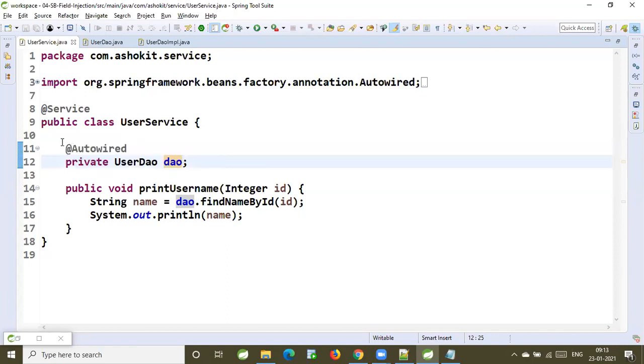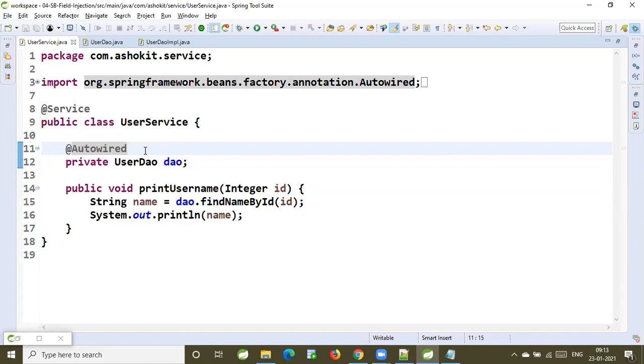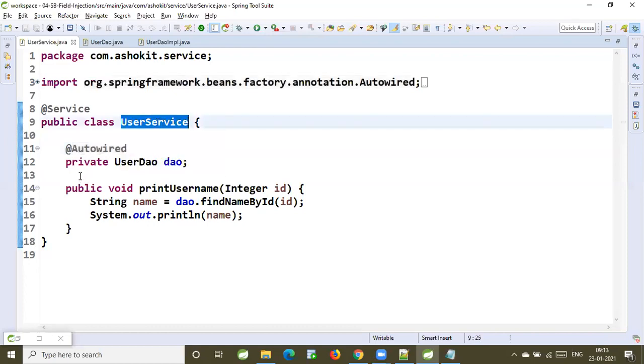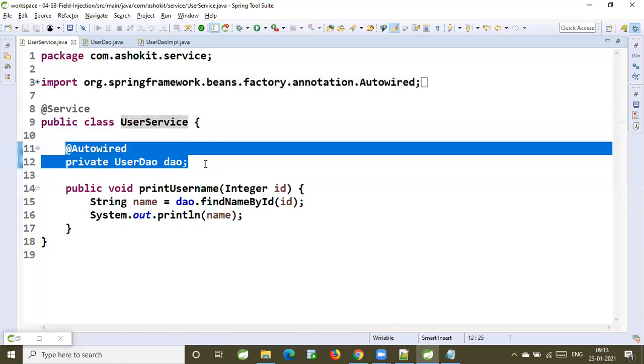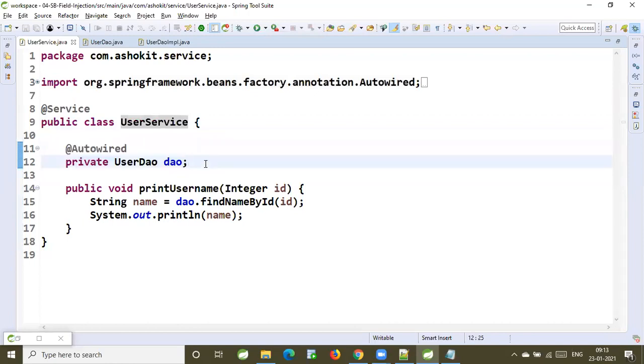But what I have specified here, user DAO, I specified with the AutoWire. Now what will happen is, whenever the IOC container is creating the object for the user service, it will identify that user DAO is a dependent for the user service. That means IOC has to inject the user DAO object into user service. But unfortunately, user DAO is an interface. It cannot create the object for the interface.